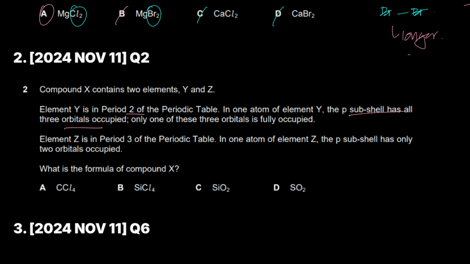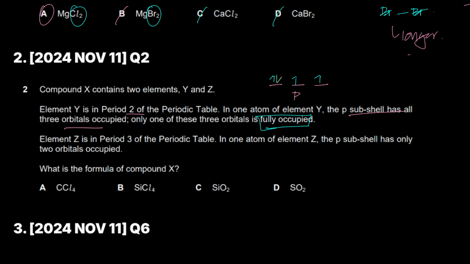all three orbitals occupied. So if you have the p subshell, you know the p subshell has 3 orbitals, and it's saying all the orbitals are occupied. So all would be occupied. But he's saying only one of these 3 orbitals is fully occupied. One of these 3 is fully occupied. So all are occupied, but one is fully occupied.